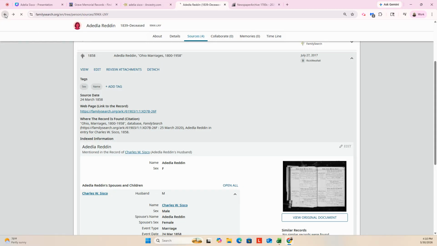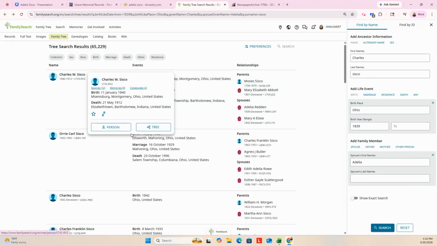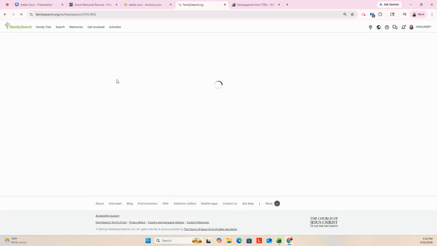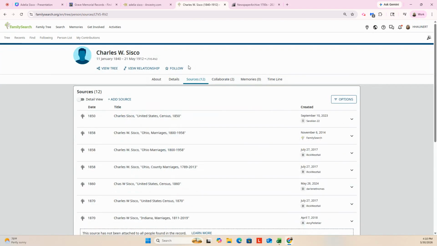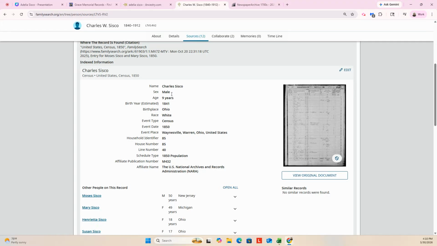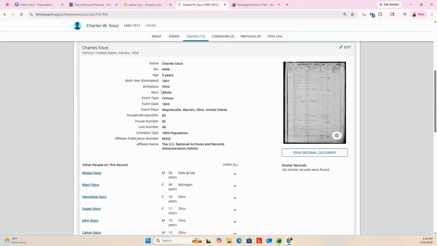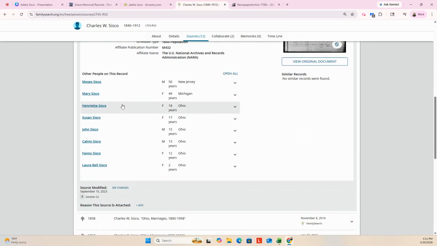All right, so let's go back and let's look at Charles and see what we can get with Charles. So Charles, we have an 1850. Let's see what that one has. 9 years old in Warren County, Ohio. Dad was Moses. Okay, that makes sense. And then what does it say? He was born in Ohio, which is what that census said.